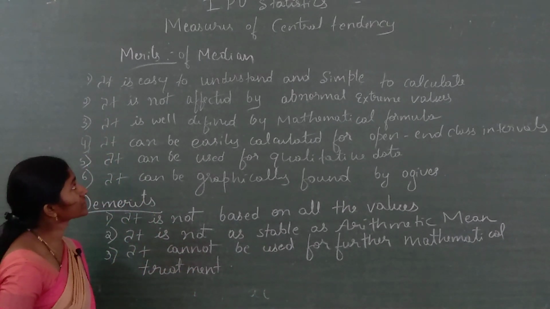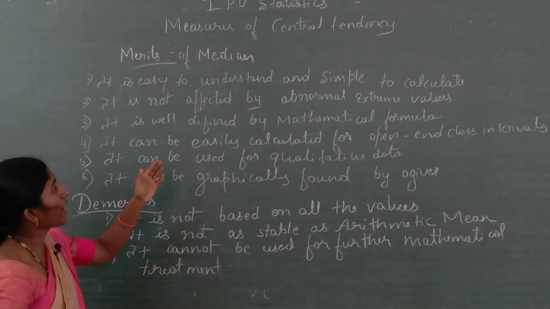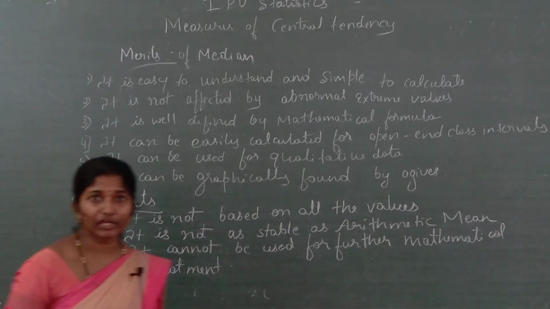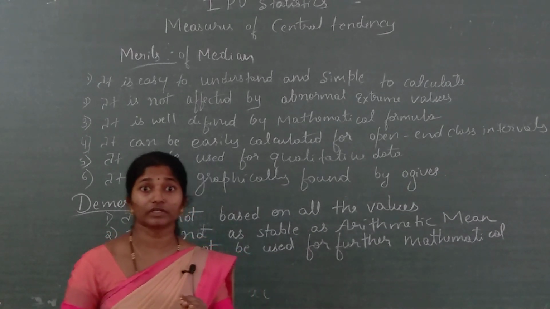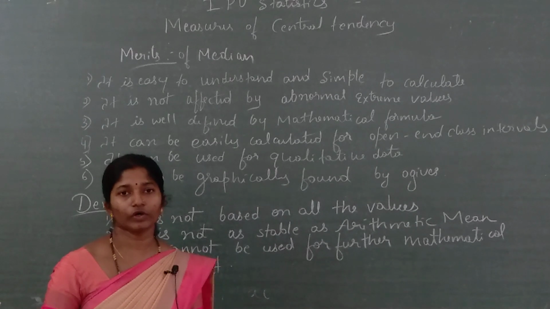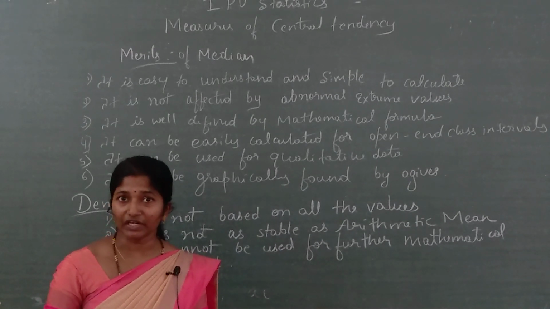Next, it is not affected by abnormal extreme values. If there is a least value and a highest value, that does not affect your calculation. Why? Because in the median we are finding the middle value.